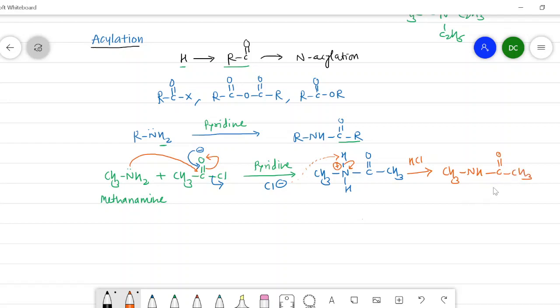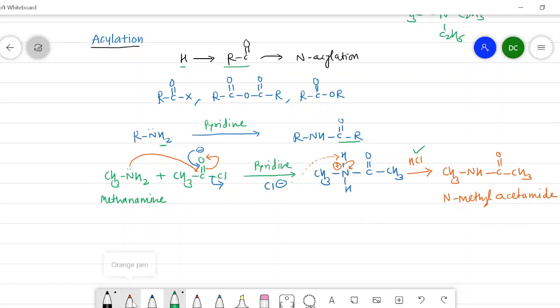It is an amide. Now on this nitrogen there is a presence of methyl group, so I will write here N-methyl acetamide. So here we get N-methyl acetamide as a product, and here in this reaction HCl is formed and it is neutralized by this pyridine. In this way, methanamine is converted into N-methyl acetamide.